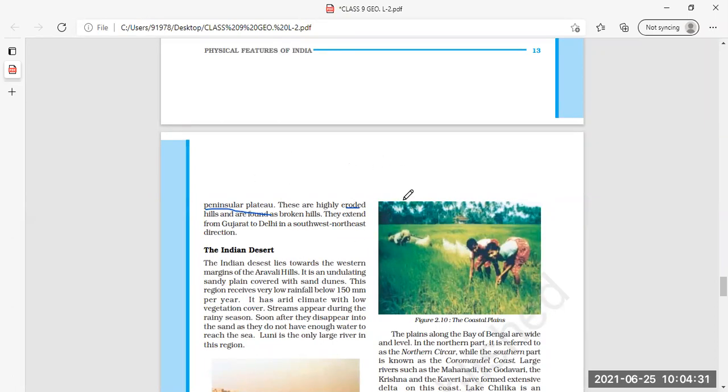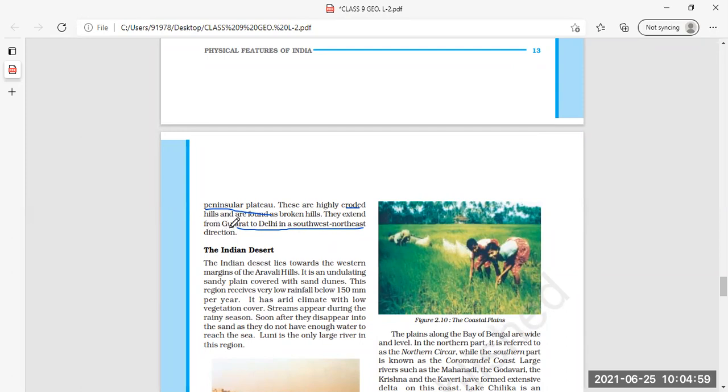They are, in a way, damaged or destroyed hills, and are found as broken hills. Eroded means damaged or destroyed. So these are highly eroded hills, damaged or destroyed, and that is why they are seen as broken hills. They extend from Gujarat to Delhi. Their extension is from Gujarat to Delhi in the southwest-northeast direction.